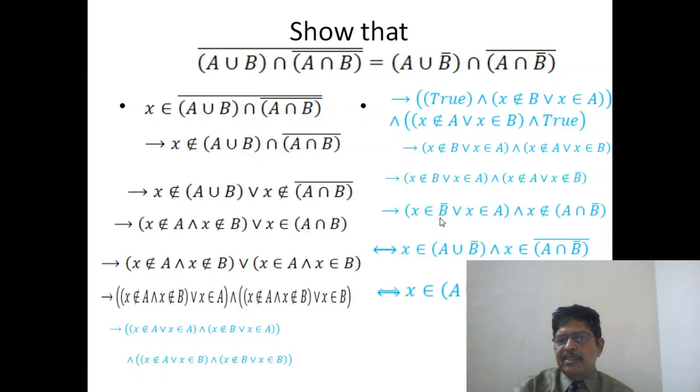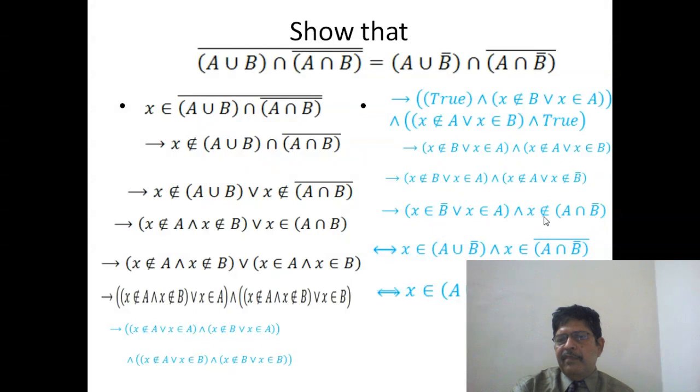Now what about this? Here we are having x does not belong to intersection. That means we have negation of what is intersection here. x belongs to A intersection B bar means either x belongs to A or x belongs to B bar.